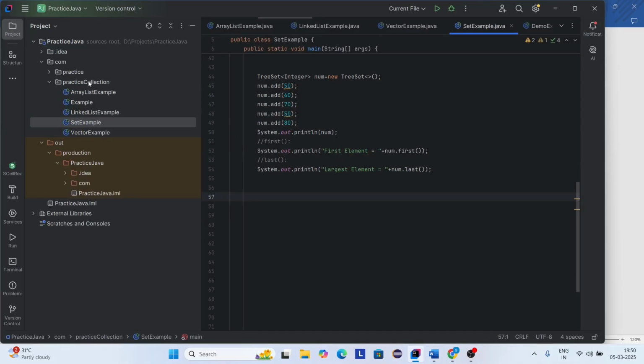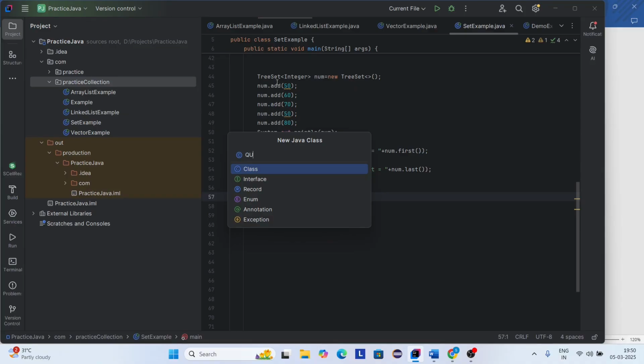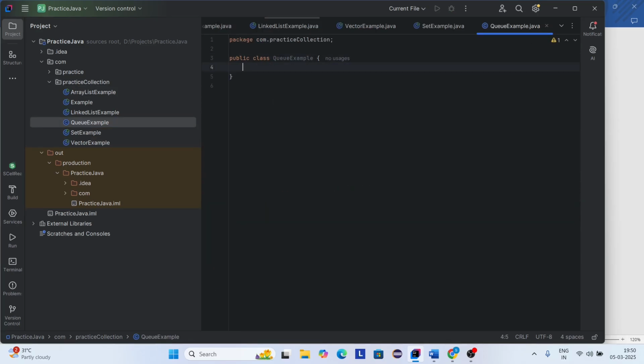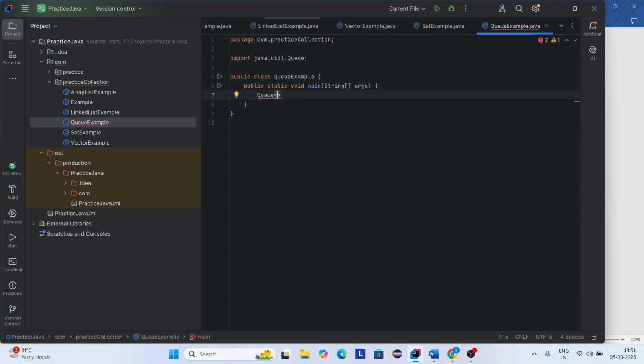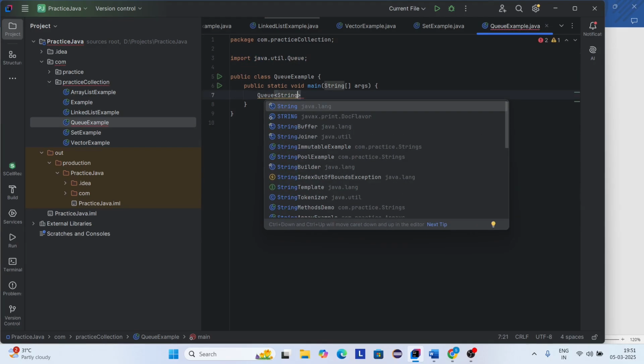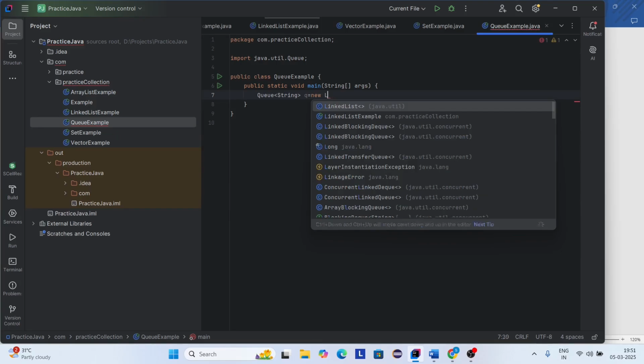Now I want to create a new class. Here I am giving the name as QueueExample. So I am quickly creating a main method. Inside this method, I am creating a queue using LinkedList. So Queue, here I am giving the type as String, queue equals new LinkedList.